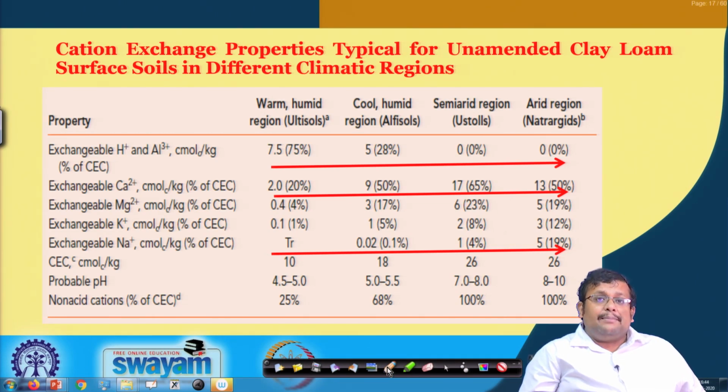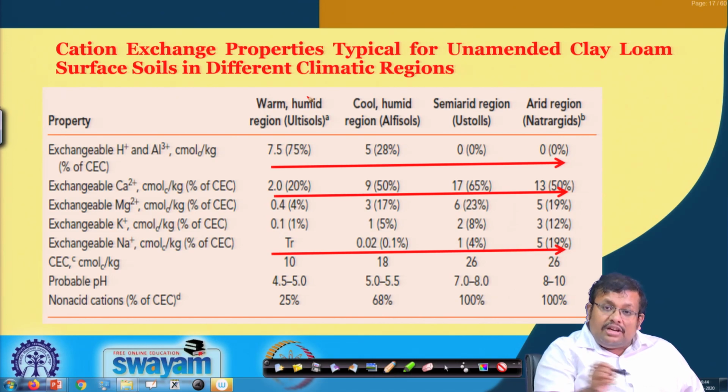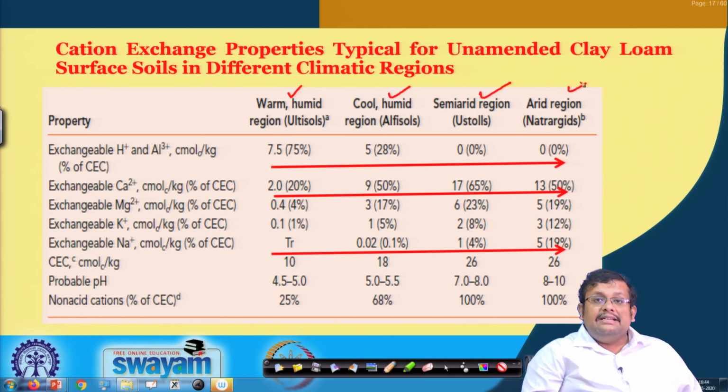If we move ahead, we can see this table, and this table shows a very important trend. The cation exchange capacity properties are typical for unamended clay loam surface soil in different climatic regions. You can see there are 4 different climatic conditions: warm and humid region, cool and humid region, semi-arid region and arid region.